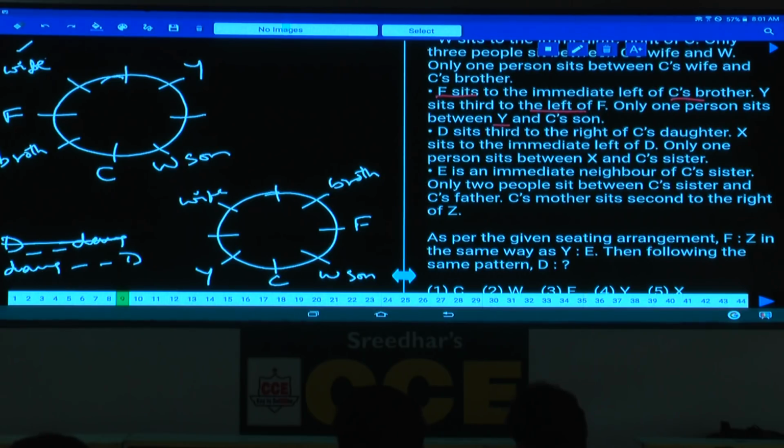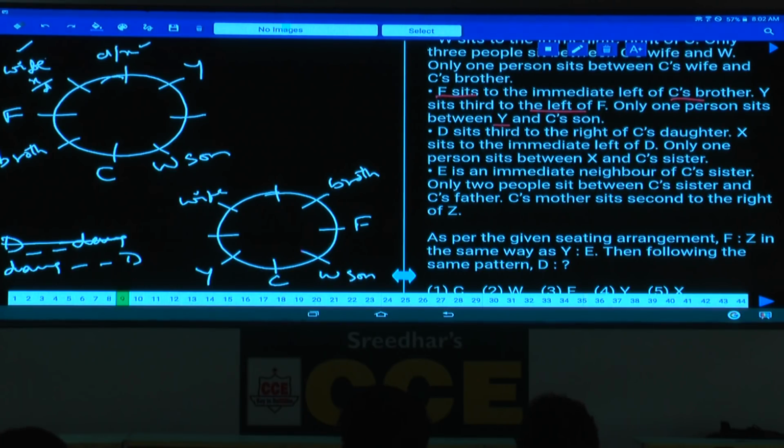And X sits to the immediate left of D. X is to the immediate left of D. As X is to the immediate left of D, tell me what are the possibilities. Now the possibility could be X and D will be here, or X and D will be here. This is the only possibility because we should have two adjacent vacant places.